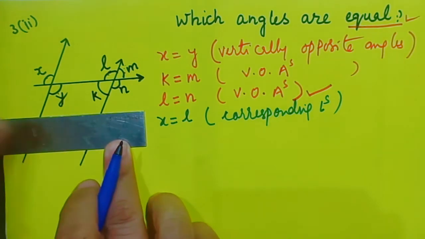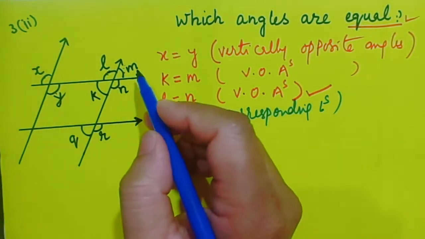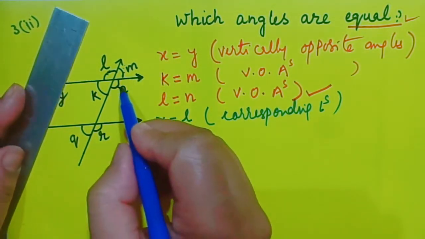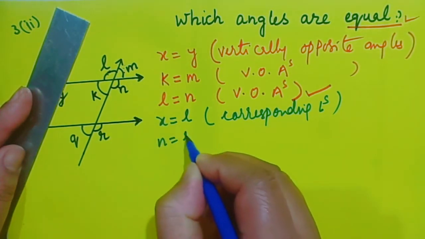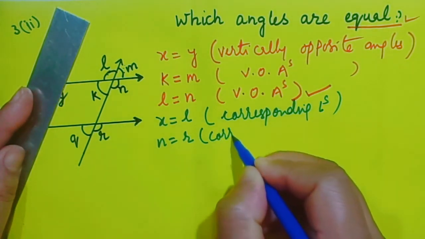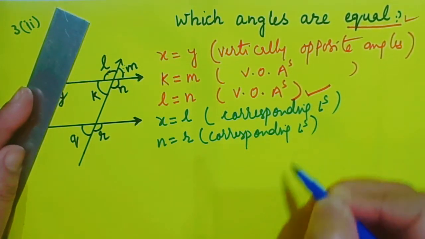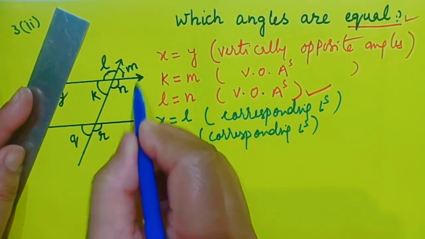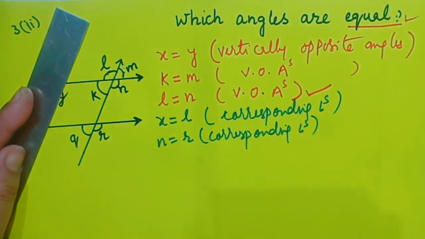Now have a look for some other corresponding angles. Do you think that n is equal to r? Yes, n is equal to r, and the reason for that again is corresponding angles. And why are they equal? Because these two lines are parallel. Therefore n is equal to r.